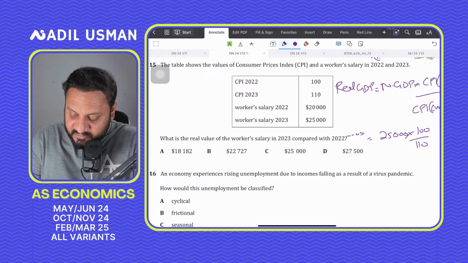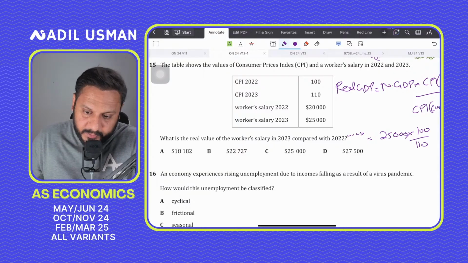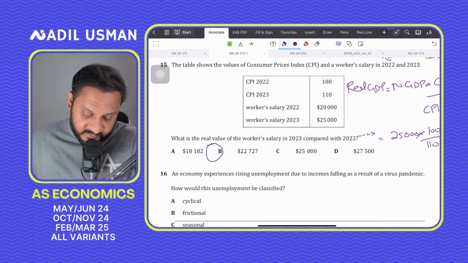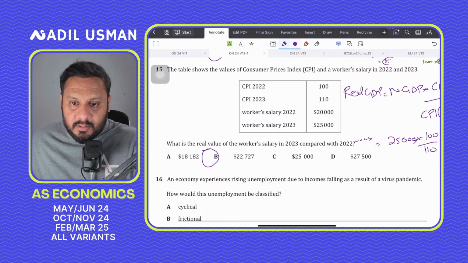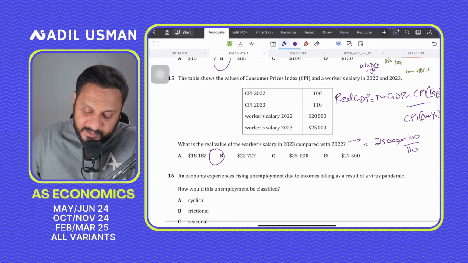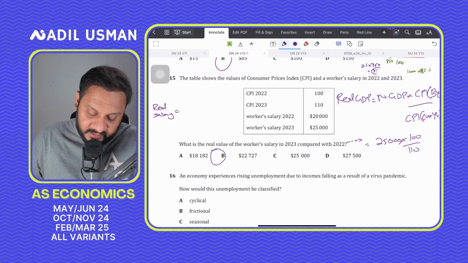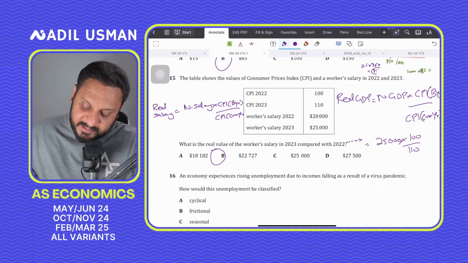So answer आना चाहिए इसका 22.727, so B should be the correct answer. ठीक है, 15 is B. Got it? That's how you do it. Just like real GDP, real salary is your nominal salary times CPI of the base year, divided by CPI of the current year.